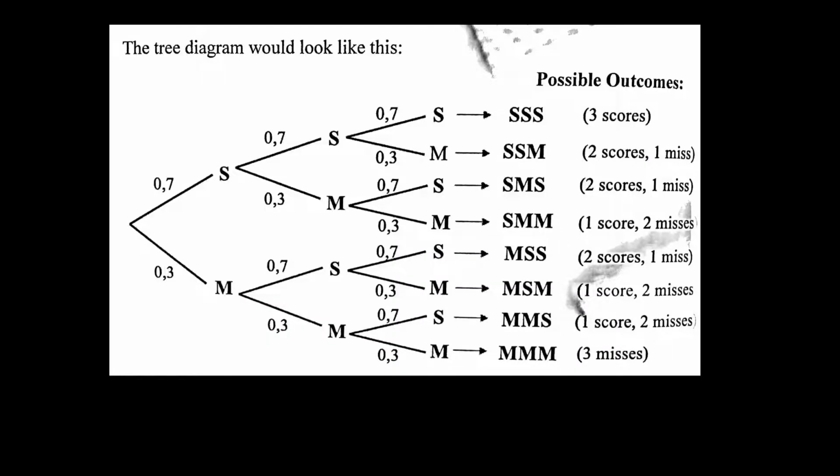So the tree diagram for this scenario would look as follows. You can see on the first trial, she has a 70% chance of scoring or a 30% chance of missing. Then after she's taken the first trial, there's again a 70 or a 30, and so on. So we have our 8 possible outcomes here. If she's really having a good day, she'll score 3 times in a row. If she's really having a bad day and is about to be dropped from the team, then she'll have 3 misses in a row. And then everything else is in between.